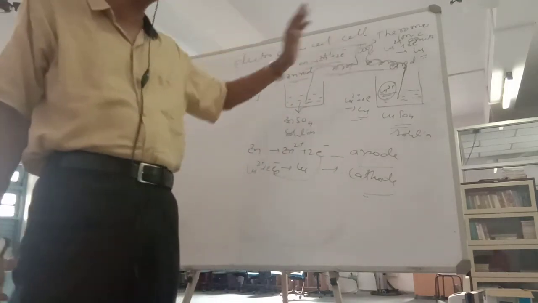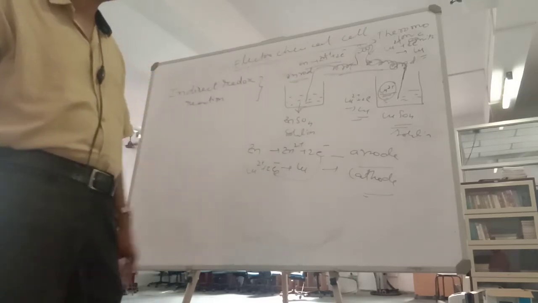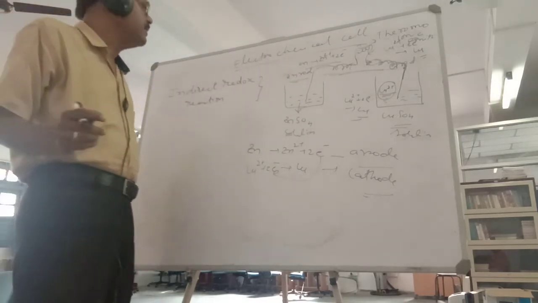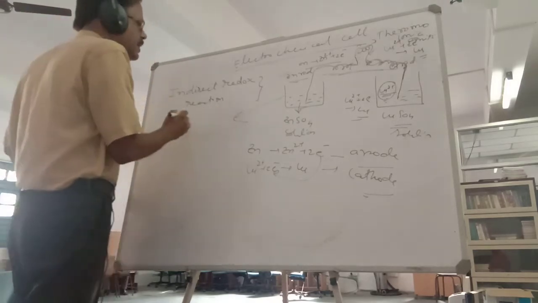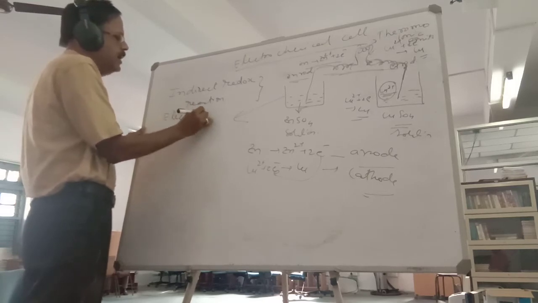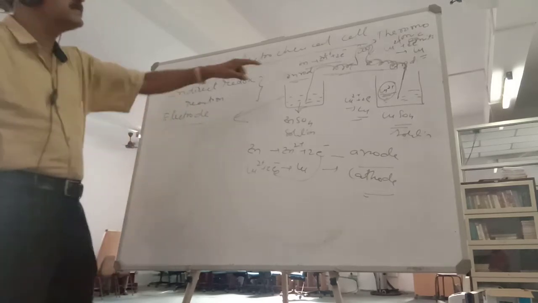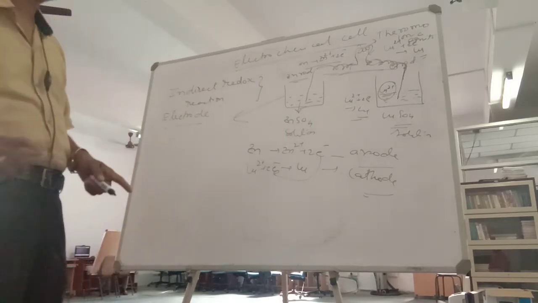And the bulb keeps on glowing. This setup, what will happen on this, we will just learn some basic terminology here. You must be knowing what an electrode is. Electrode means a metal rod which is dipped in its solution.